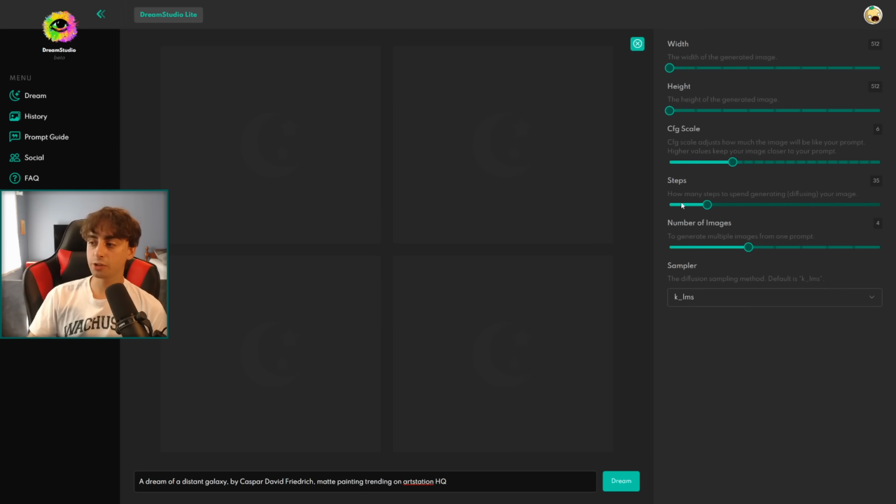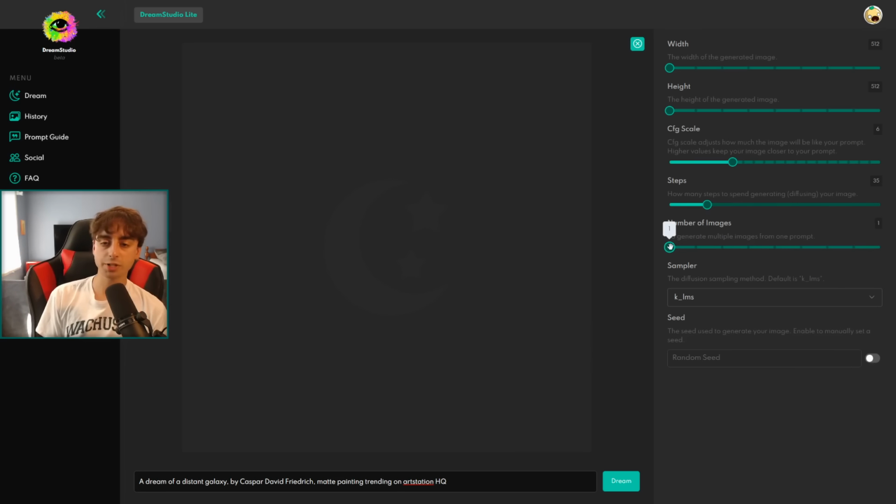And again, DALL-E 2 doesn't allow us to access any kind of setting similar to steps where we can tell the AI, I want you to generate the image for this long specifically. So it's good to see that we have settings and features to mess around with. So moving on to the number of images, this is pretty self-explanatory.